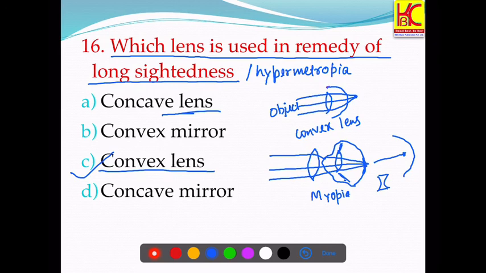The third refractive error is presbyopia. What happens in this? In this case, there is problem in focusing both near as well as the distant objects. The eye lens is unable to change the shape. That's why the problem arises, and to rule out this problem, bifocal lens is used. Okay, now the person can focus the nearby objects as well as the distant objects. The fourth refractive error is astigmatism.